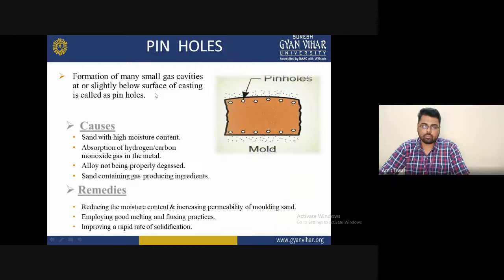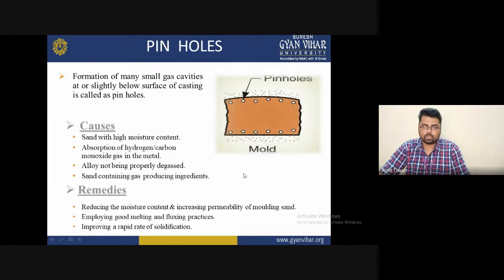Pinhole we can say is the formation of small gas cavities at or slightly below the surface of the casting. You can see in the diagram there are some pinholes present in particular areas, on the right and left side, in the upper and lower part. Sometimes this occurs. How does it occur? Because of sand with high moisture content. At the place where high moisture is present, this problem will be generated. So, sand with high moisture content.